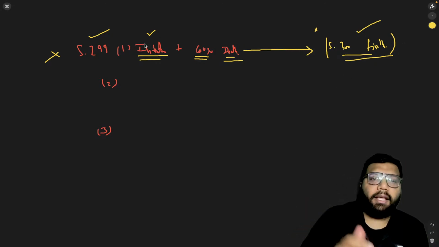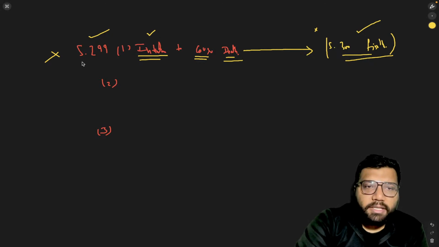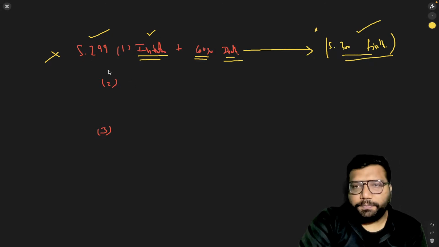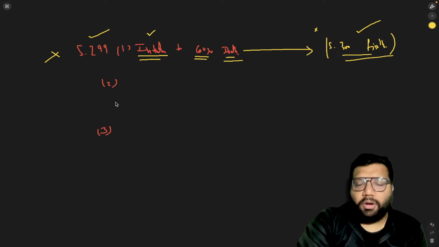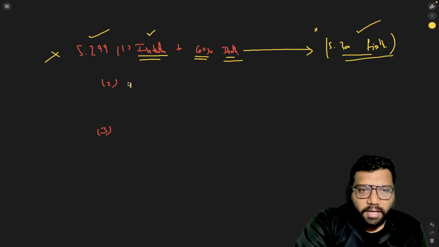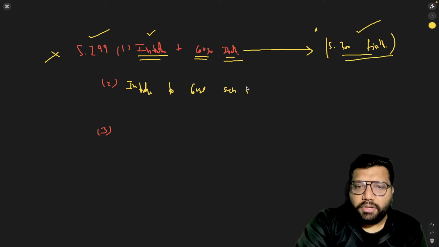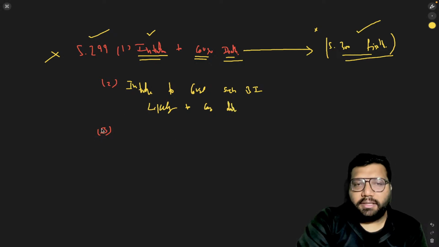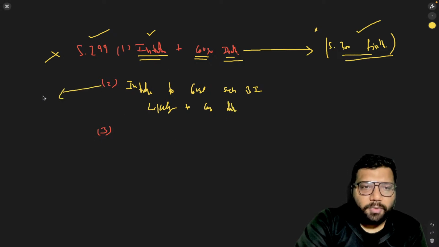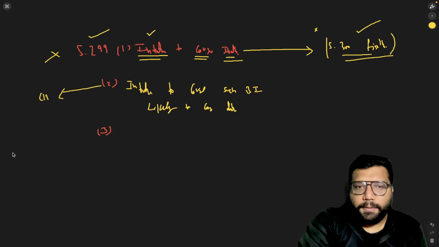Now coming to the next one, section 299 clause 2. What does section 299 clause 2 say? If someone has the intention to cause such bodily injury which is likely to cause death, the person will get the punishment of culpable homicide.